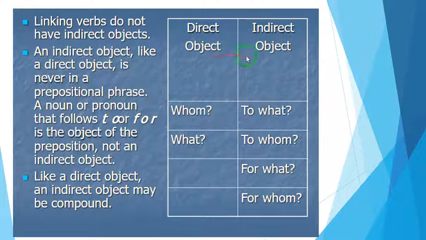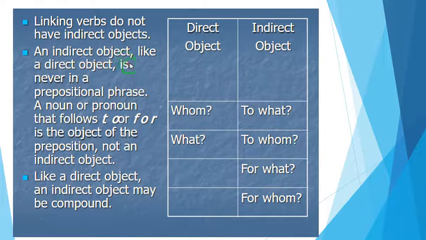In order to differentiate between these two, you have to ask these questions. For a direct object, you have to ask whom or what with transitive verbs. With intransitive verbs, you have to ask for an indirect object: to what? To whom? For what? For whom? Thinking verbs do not have indirect objects.